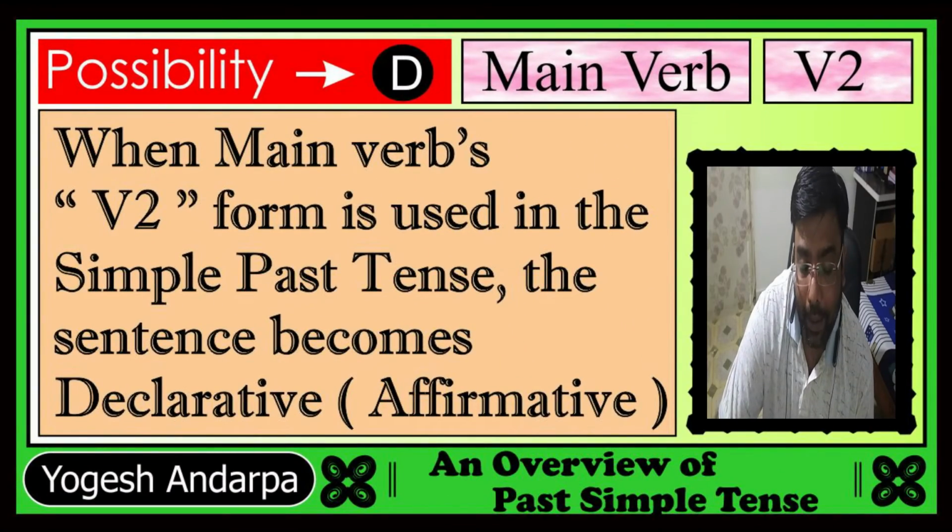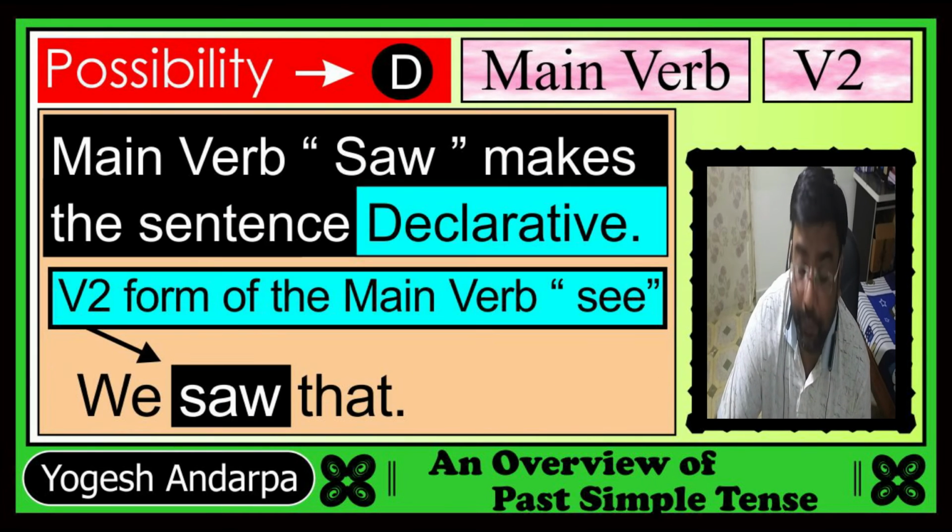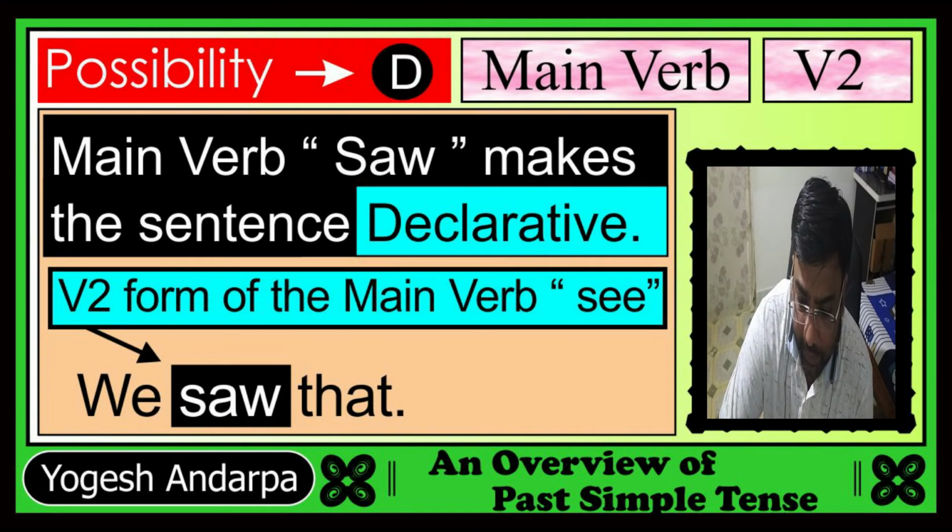So let's talk about the last possibility of simple past tense, where you will find the main verb in the V2 form. When the main verb's V2 form is used in the simple past tense, the sentence becomes declarative. The sentence becomes affirmative. So we have an example. We saw that. So in this example, the main verb saw makes the sentence declarative. As you can see that the word saw is the V2 form of the main verb see.